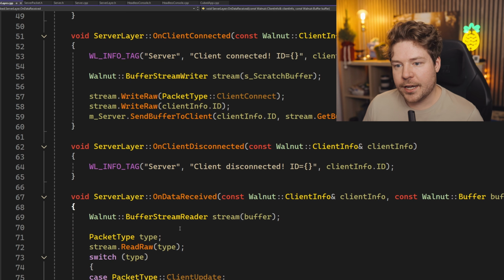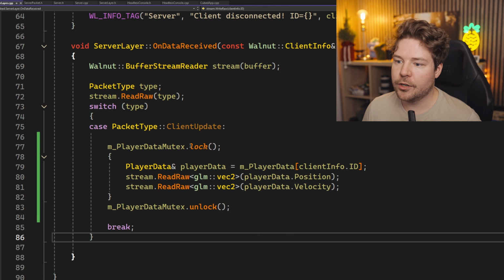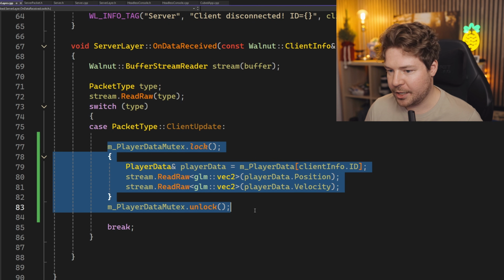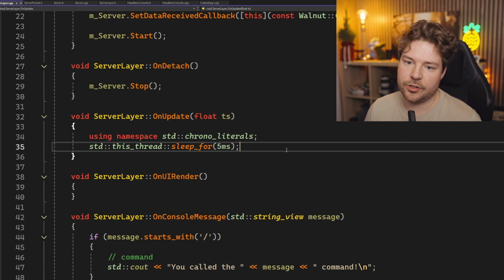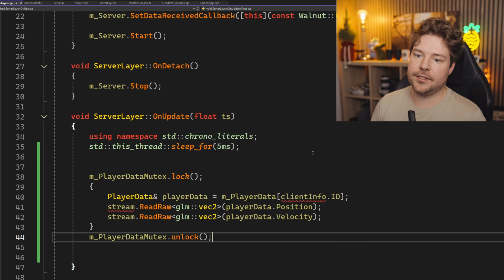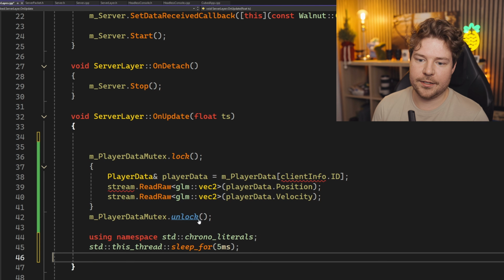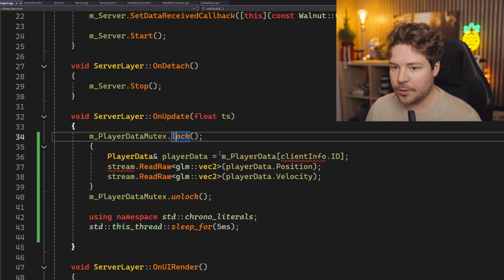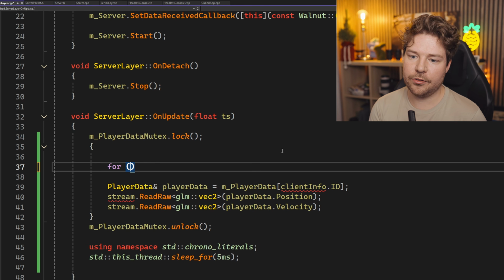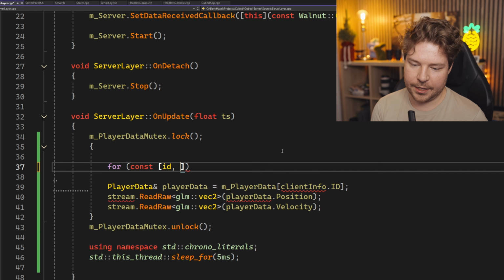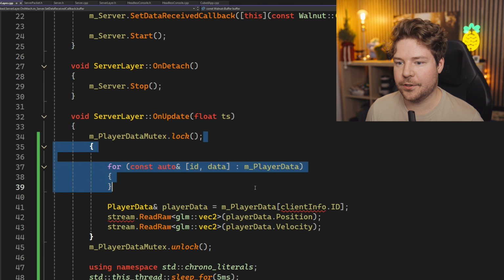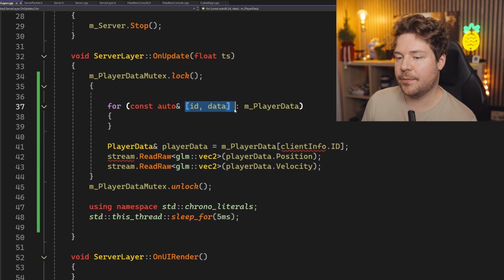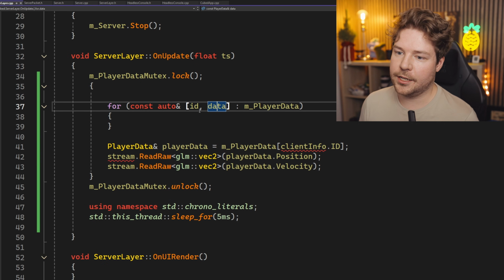Okay, so the next step then is that we basically want to go through all of the player data and send it to all the players. So let's copy this because we need the lock as well. And inside on update, which at this point will happen every 5 milliseconds or whatever, let's do this at the end because that seems to make more sense. Let's lock the player mutex again, and then I'm just going to go through it. So we're going to do for const auto, and then we're using structured bindings here to extract the key and the value.